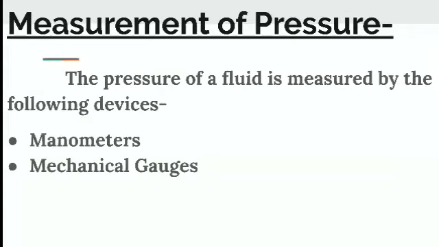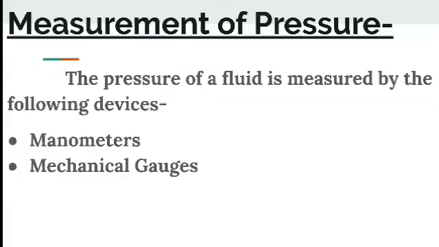Next is the measurement of pressure. The pressure of a fluid is measured by the following two devices: manometers and mechanical gauges. Manometers are the devices used for measuring the pressure at a point in a fluid by balancing the column of fluid by the same or another column of the fluid.